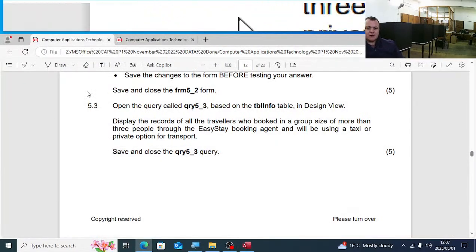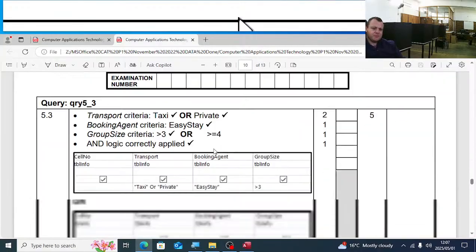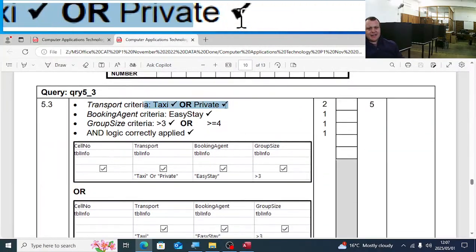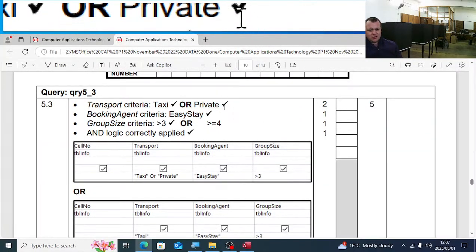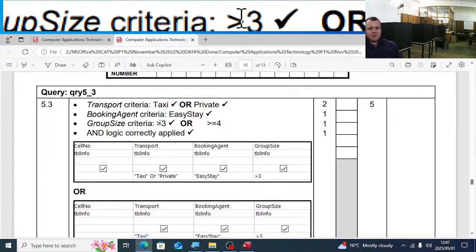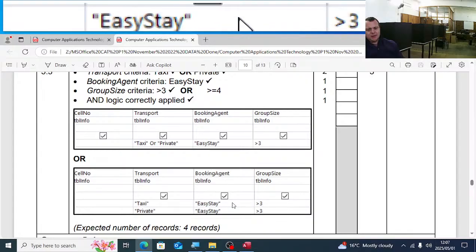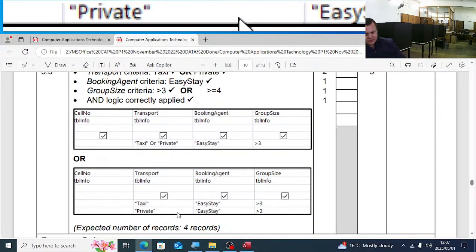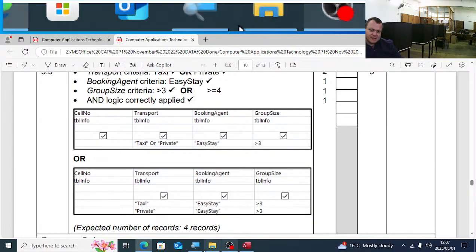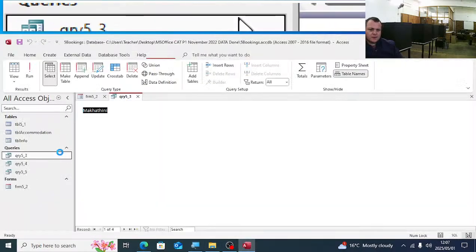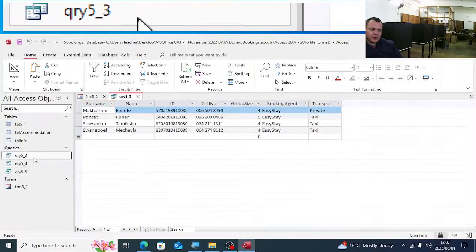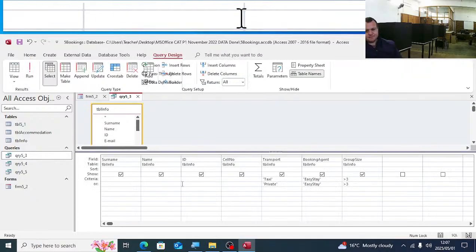Let's see the mark allocation quickly on question 5.3. The one is for taxi or private. That's 2 marks. Then we have the bigger than 3 or bigger than or equal to 4, and the logic applied. So there is the second option. The number of expected records are 4. You will see there are 4 records on 5.3.